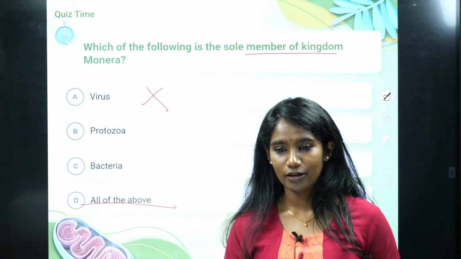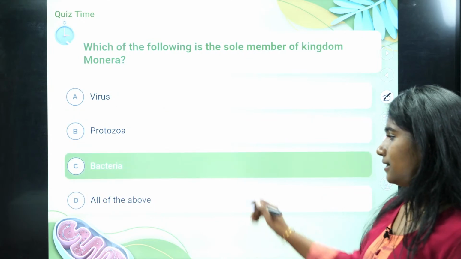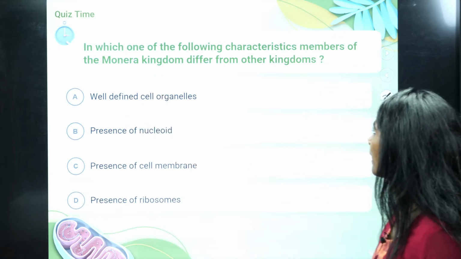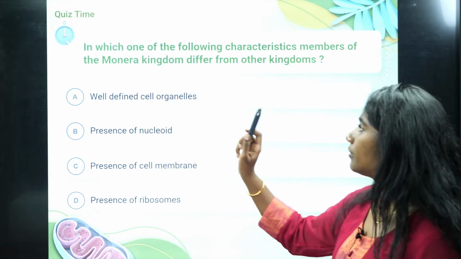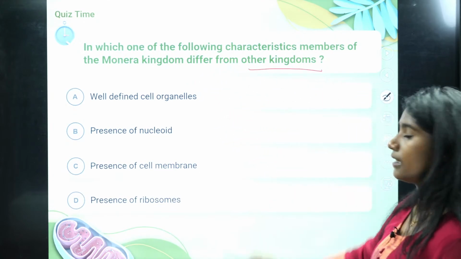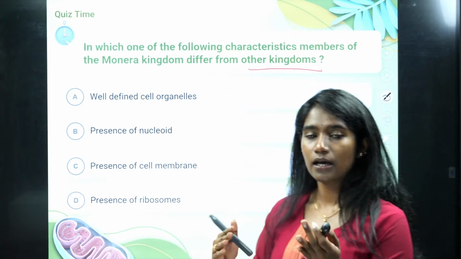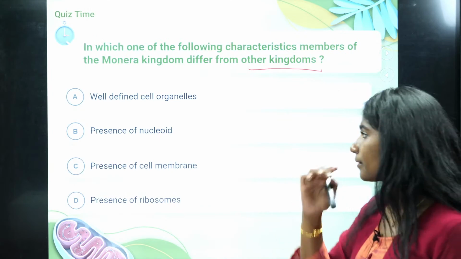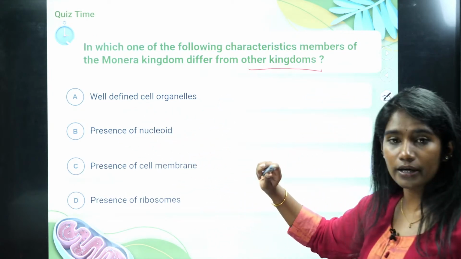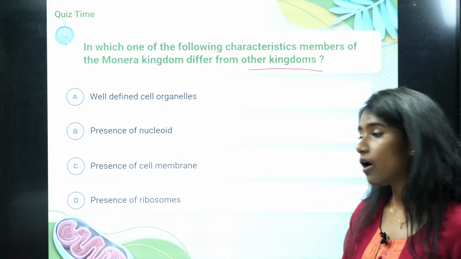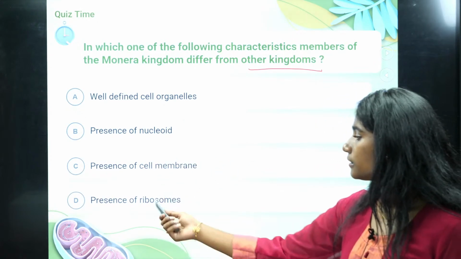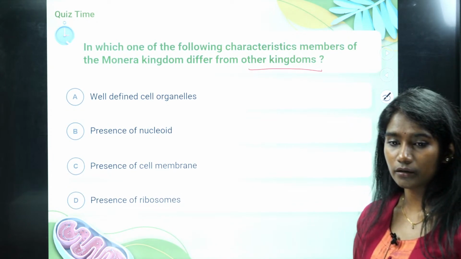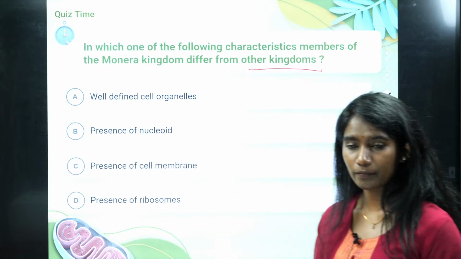Yeah, it's fine, Gaurav. Option C? Yes. Correct. Okay. So now, in which one of the following characteristics do the members of the Monera kingdom differ from other kingdoms? So how does the kingdom Monera differ from the other 4 kingdoms, right? So here, well-defined cell organelles, or is it the presence of nucleoid, or is it the presence of cell membrane, or is it the presence of ribosome? No, not option C. What is the answer for this one?